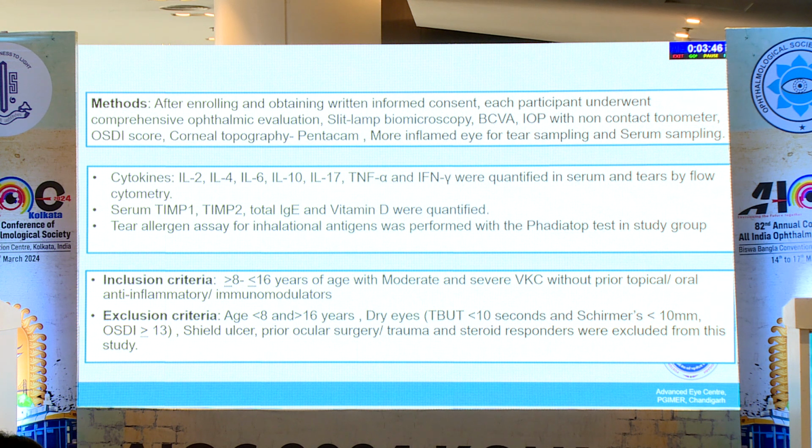In the study groups, we evaluated the cytokines interleukins 2, 4, 6, 10, 17, tumor necrosis factor alpha, and interferon gamma from tear and serum of these patients using flow cytometry, and serum tissue inhibitor of matrix metalloproteinases 1 and 2 using ELISA. Total IgE and serum vitamin D were quantified, and tear allergen assay was done using the Fadiatop test. We included patients older than 8 years and younger than 16 years, and excluded patients who were already on topical steroids or were steroid responders.